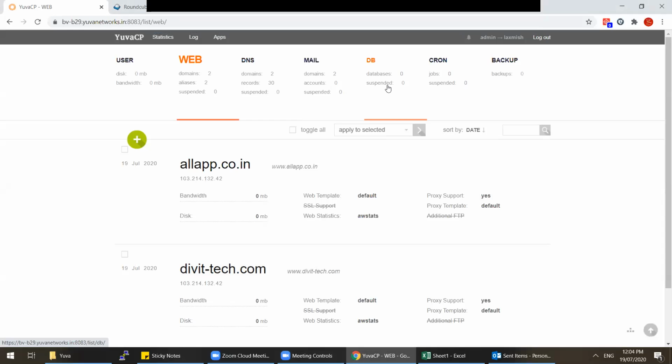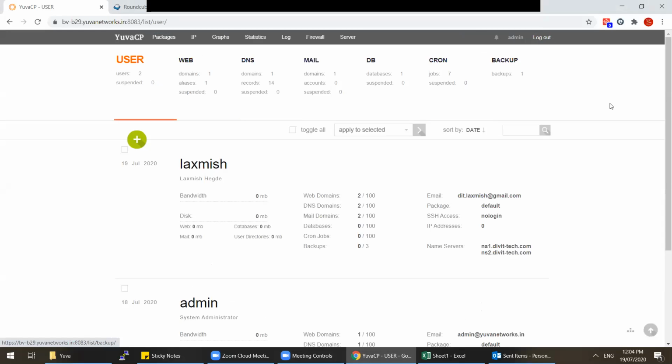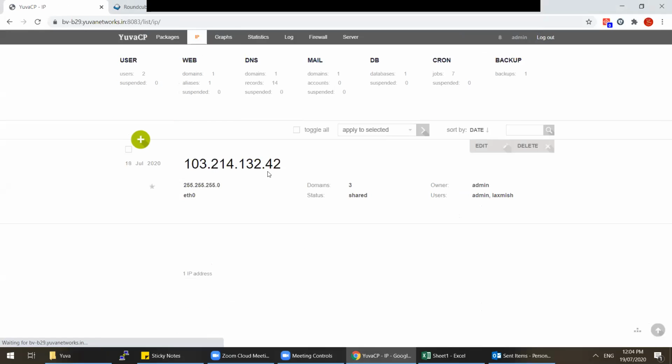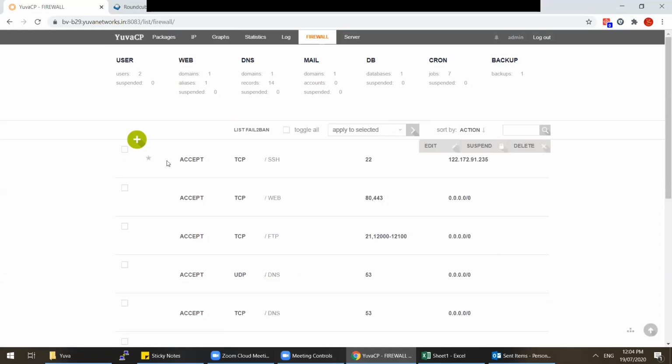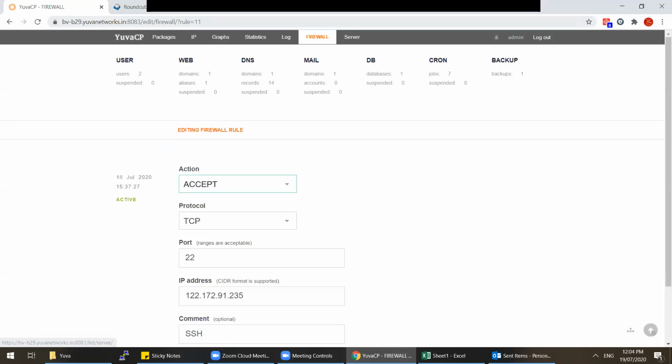Now this is done. Now here you can create the database, mail, everything, and once you log out, this will be the admin user. So in the admin user, you have logs, the configured IP details of the server, then utilization graph of the server. All those things will be in the admin credentials. Now there's one more thing. Firewall option is there. You go to firewall, and here you can see an SSH rule is there. You can create multiple rules by adding rule. Here you have to give your public IP address. Then only you will be able to get the server access, CLI access.